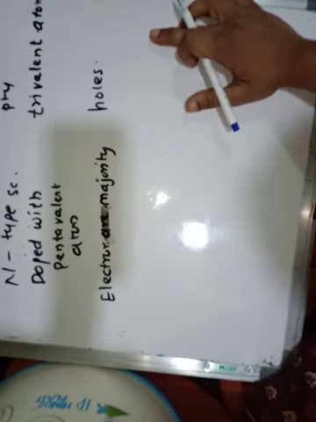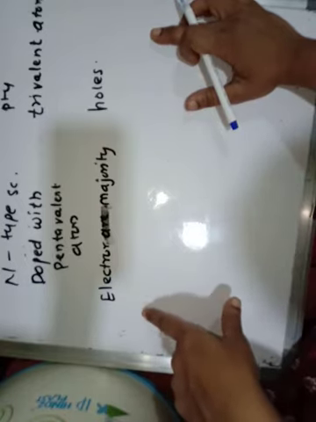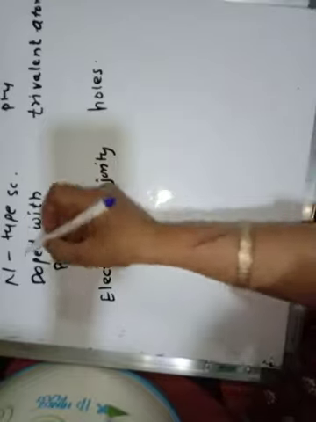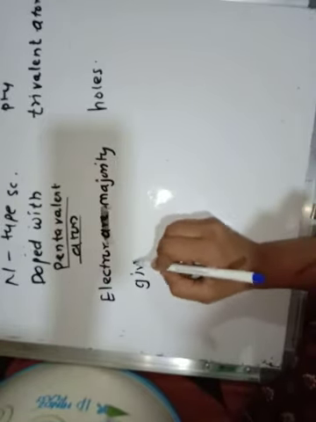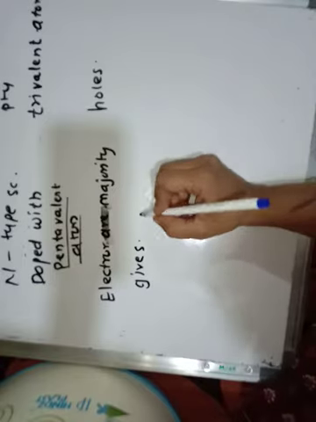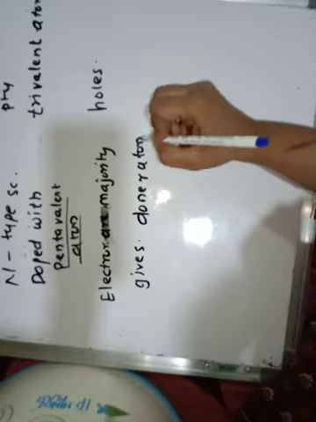Now next, in the n-type semiconductor, pentavalent atoms give the electrons. That's why they are known as donor atoms. Why are they known as donors? Because they are giving the electrons.